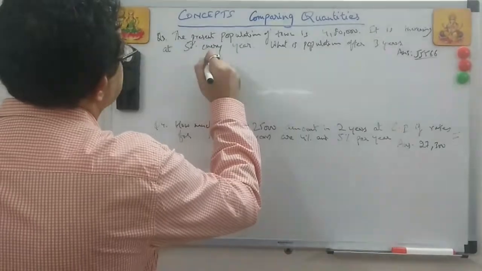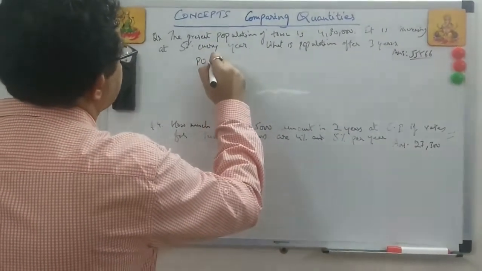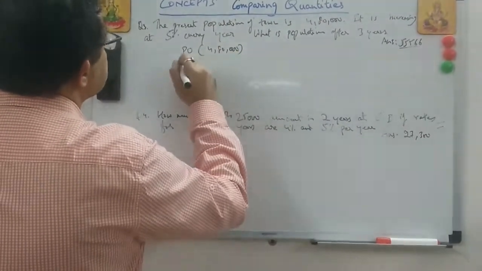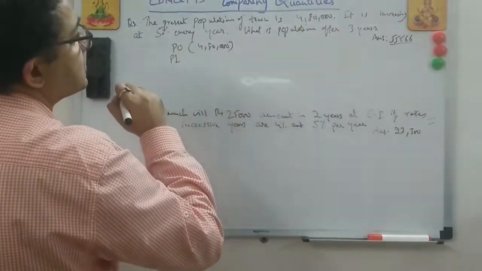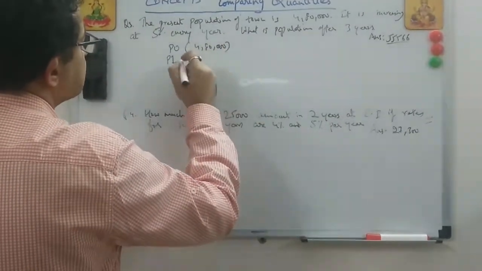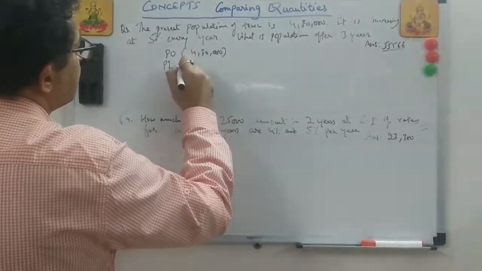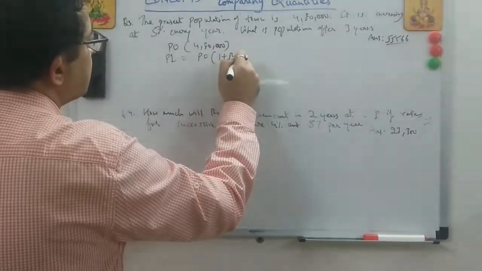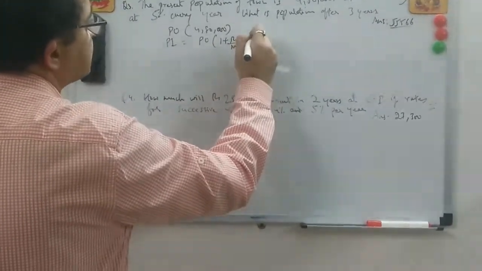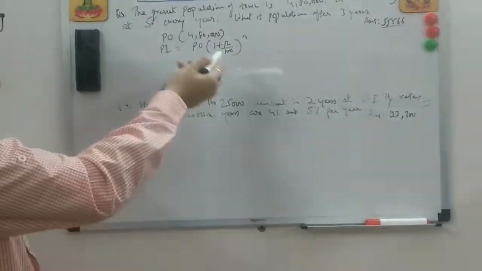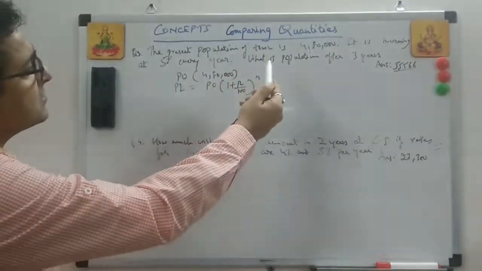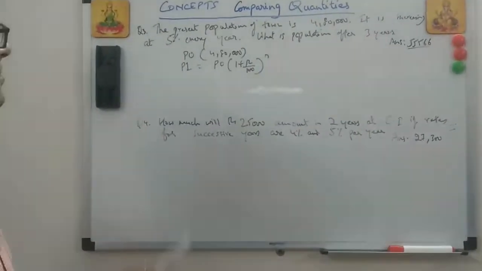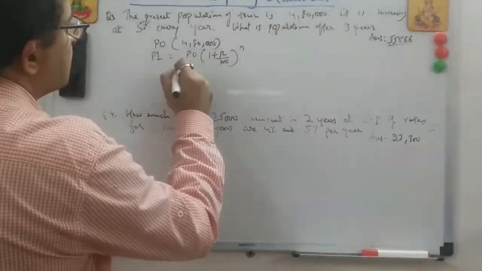This is the present population, say P0, which is 4,80,000, which is given, and let P1 be the new population after 3 years. So let's put the formula. P1 is equal to P0 times 1 plus R upon 100, just remember this formula, to the power n. Same, you can just imagine this as the amount only. So basically, how much is the increase in the population if it is 5% every year? Such questions can be done this way.